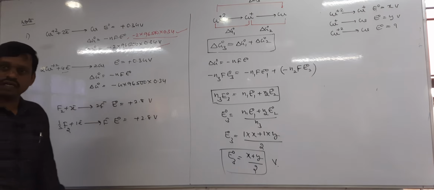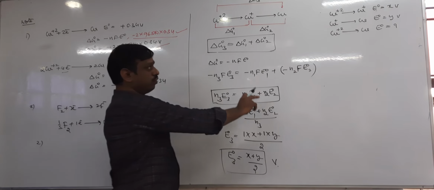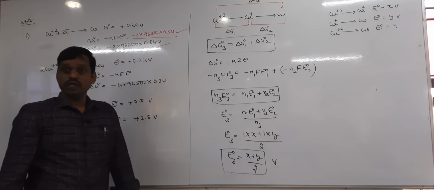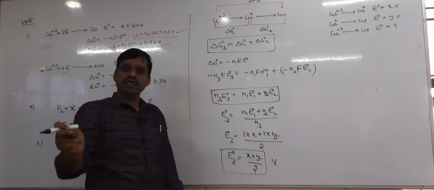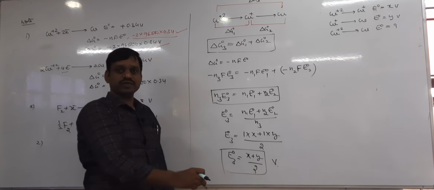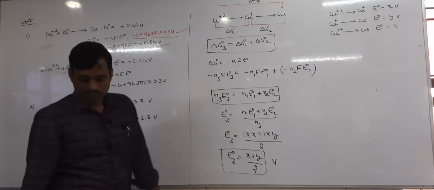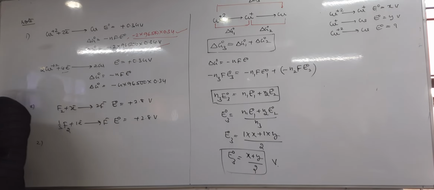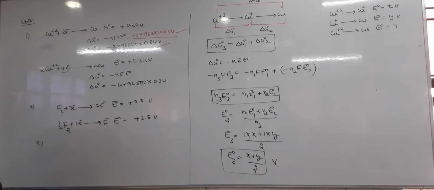It means to calculate the SRP value of any third equation, we should calculate first delta G, and from the delta G we should calculate E. That means you cannot add directly or subtract directly SRP values, EMF values. Indirectly it has to be calculated. Okay, write down. EMF and SRP values cannot be added and subtracted directly